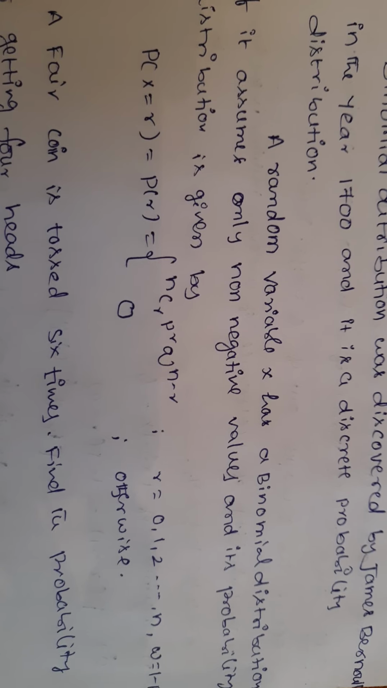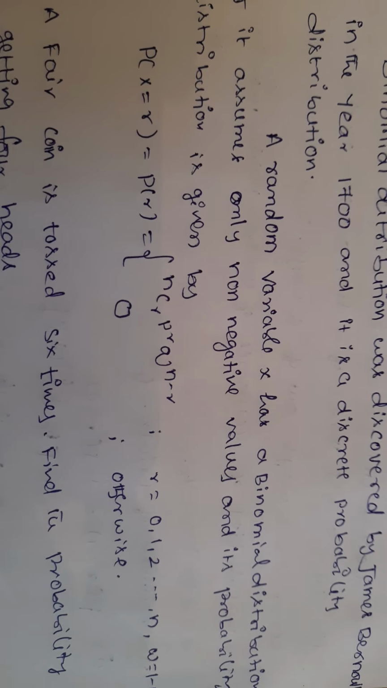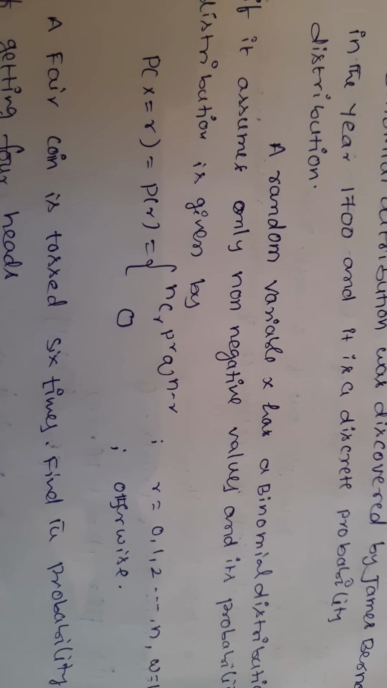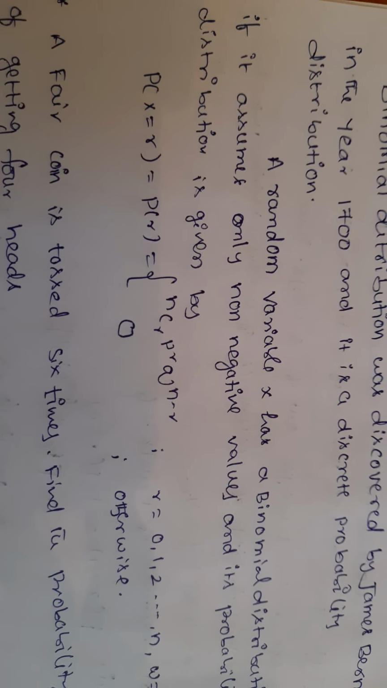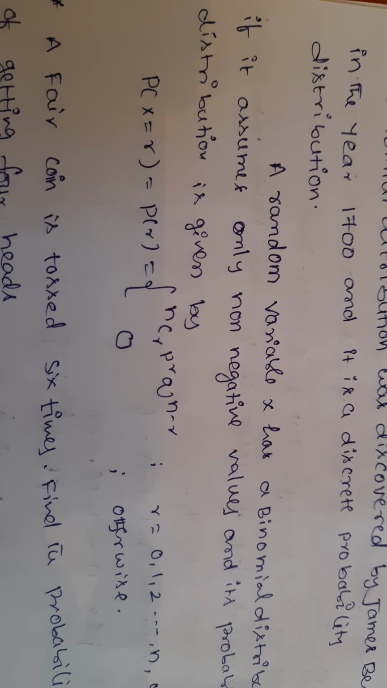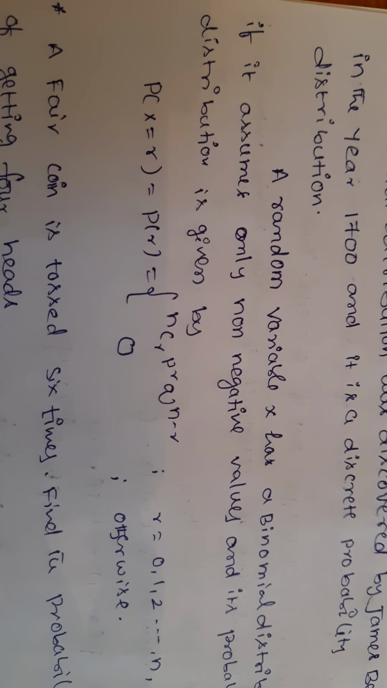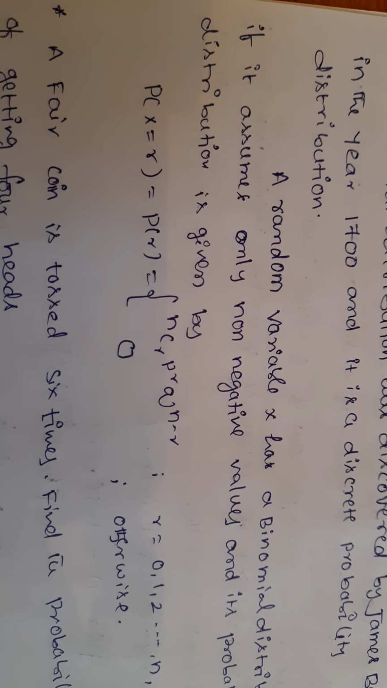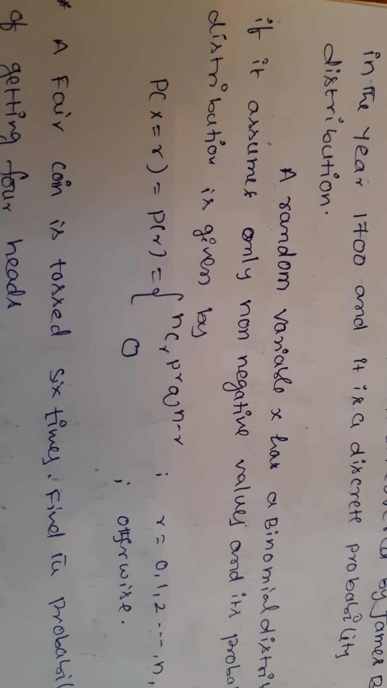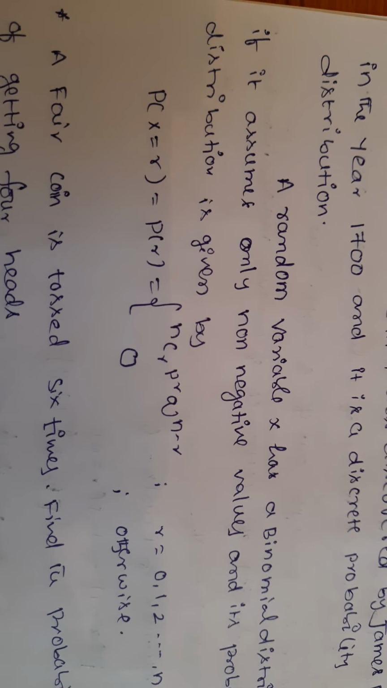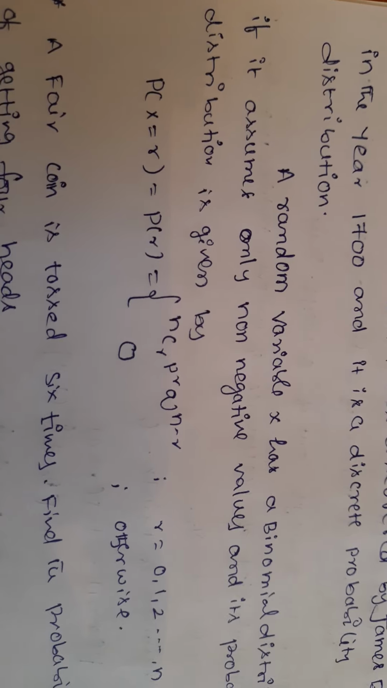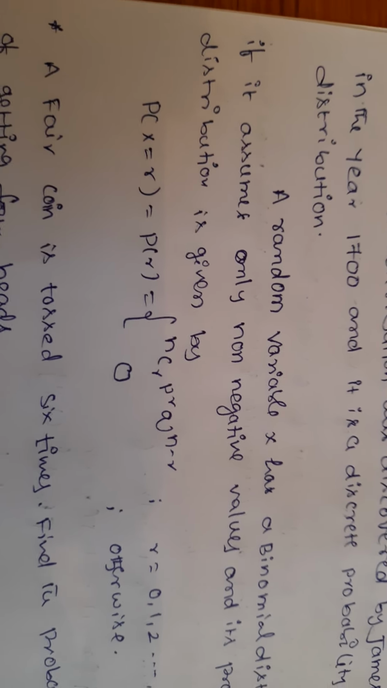P(r) = 0 if r takes negative values, meaning minus 1, minus 2, minus 3, and so on. Here the binomial distribution is calculated only for non-negative values. In the binomial distribution formula, P(X = r) = P(r) = nCr p^r q^(n-r), if r = 0, 1, 2, and so on. P(r) = 0 otherwise.